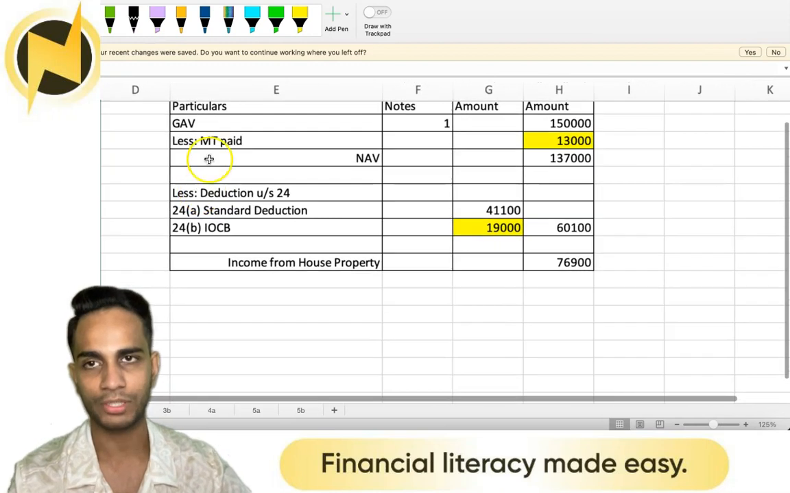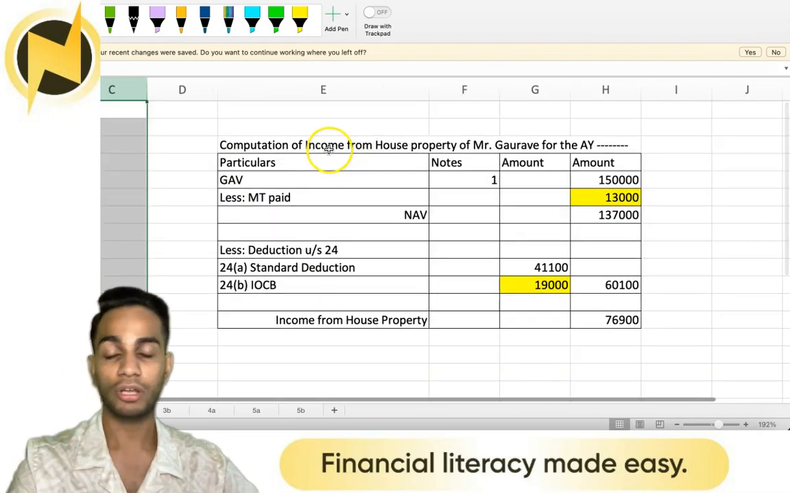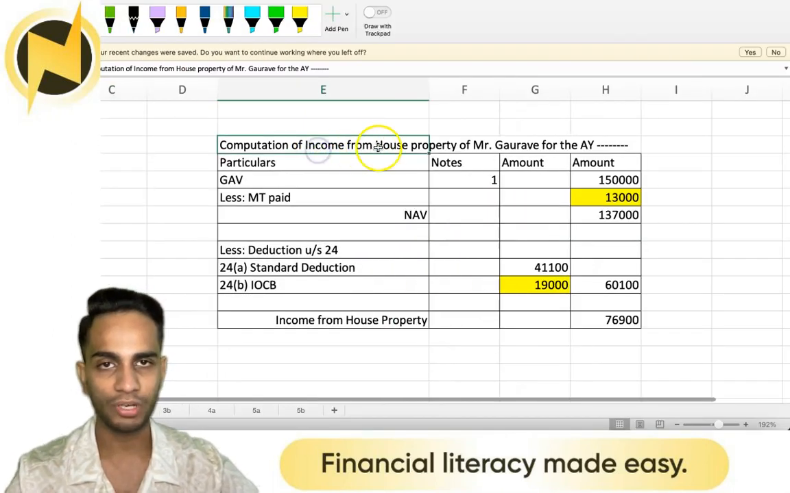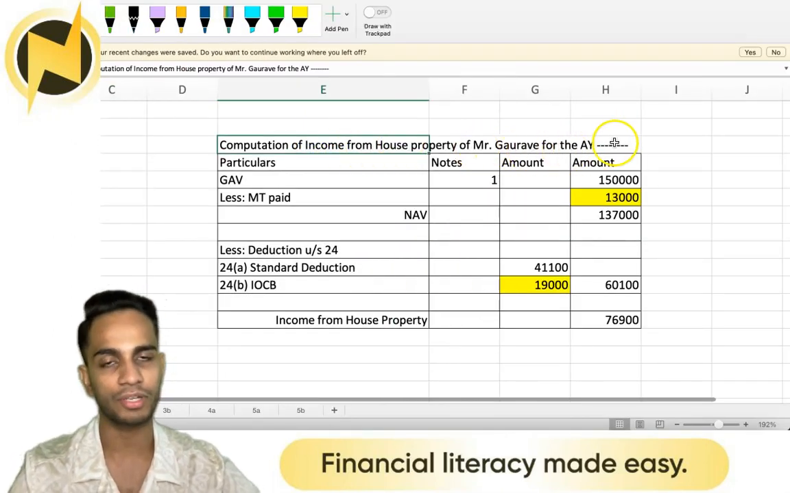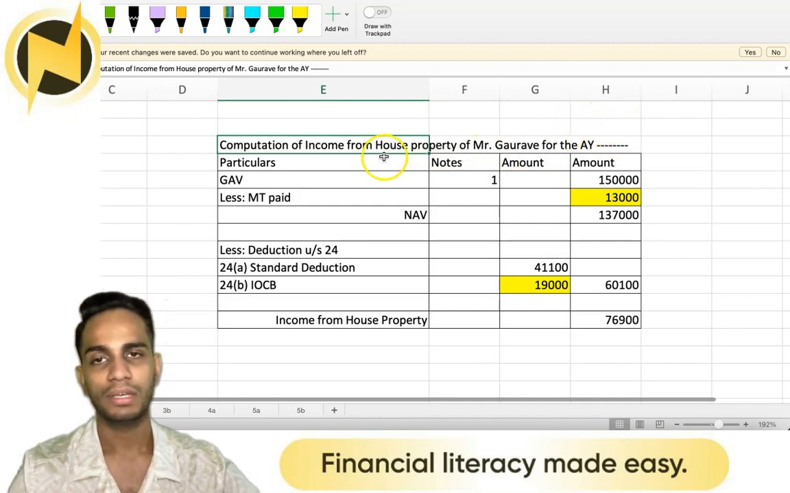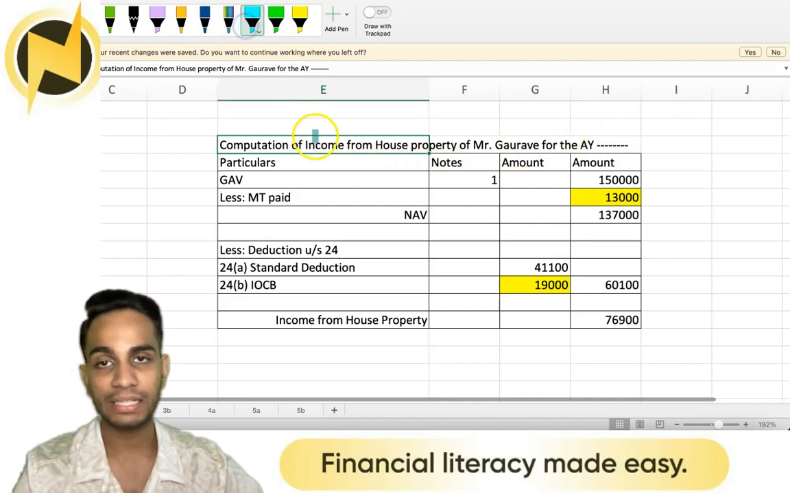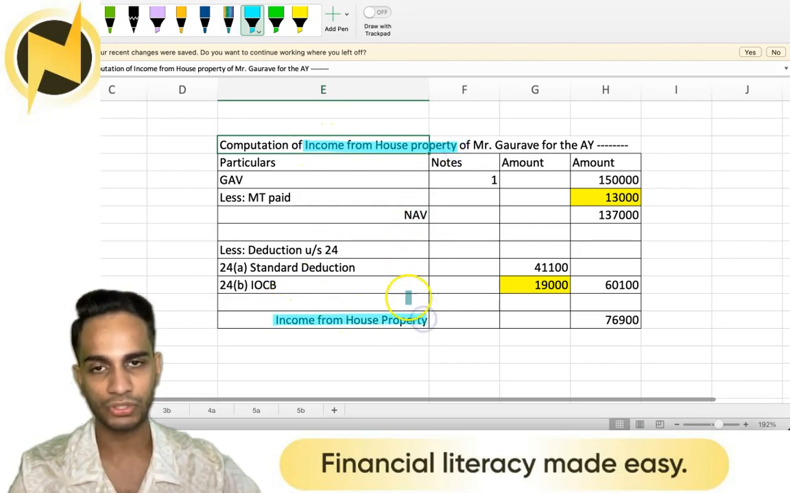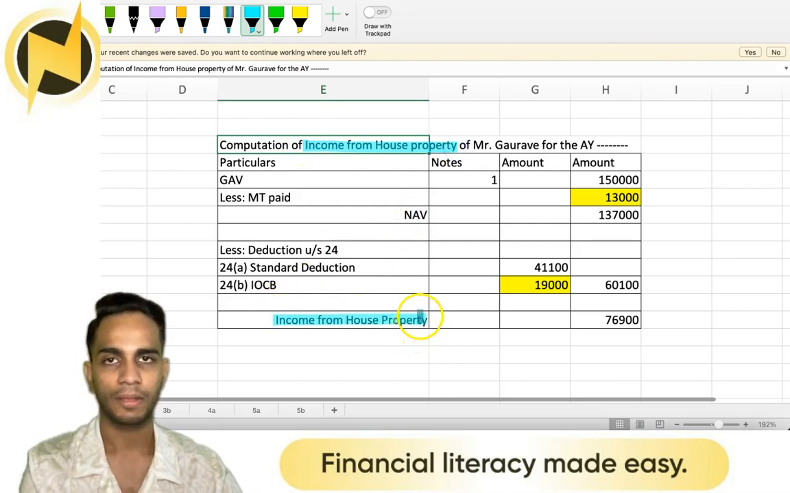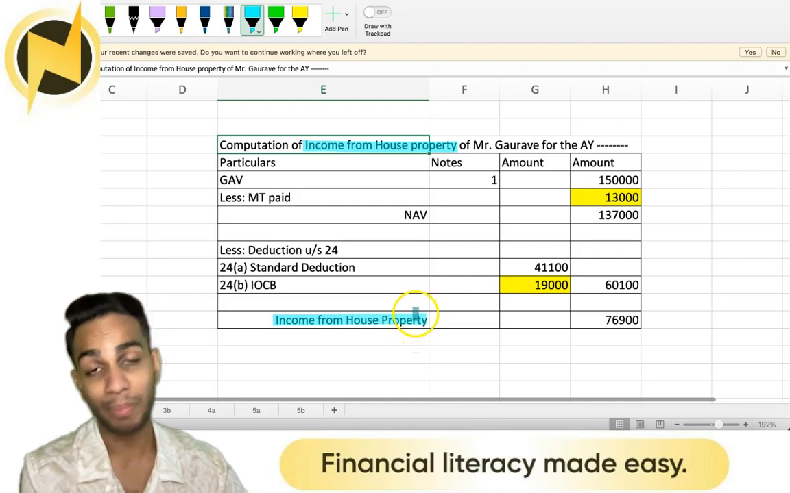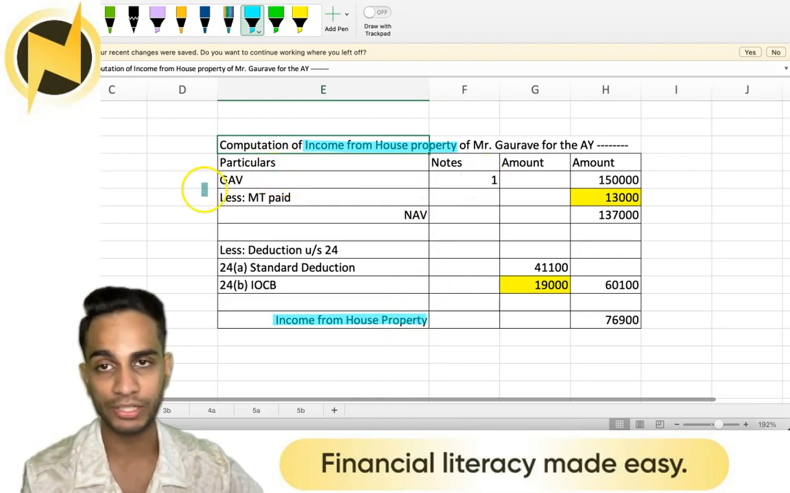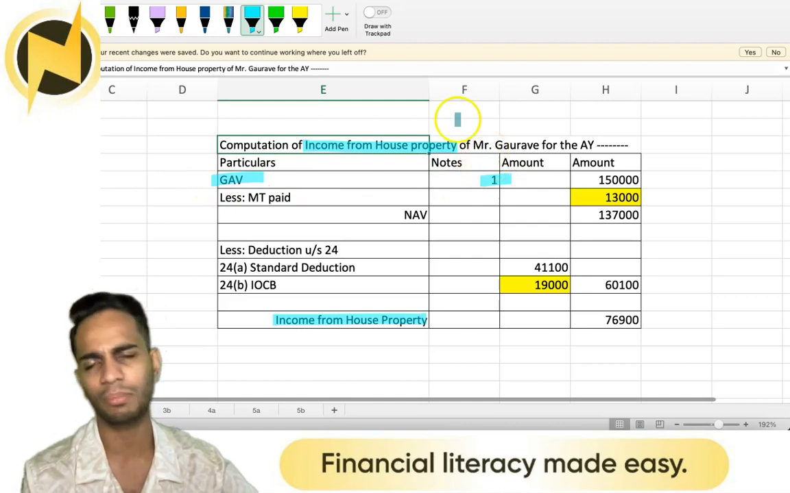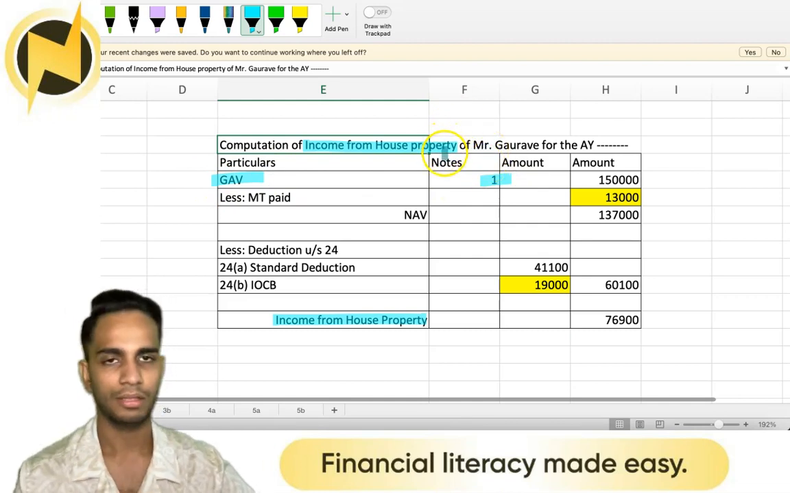So whenever you have such a question, what you need to do is, see, what are you computing? Computing income from house property, right? So computation of income from house property of whom? Mr. Gaurav for the assessment year. Mention the year. When you are giving the heading stating computation of income from house property, the last item of the answer should be income from house property. And it's better to have the GAV calculation as a working note. It's not necessary, but it's better, according to me.